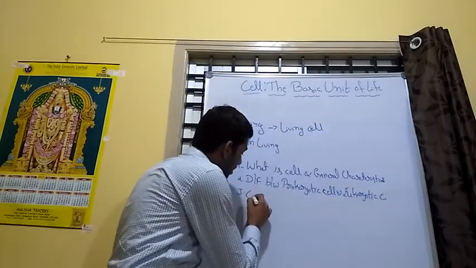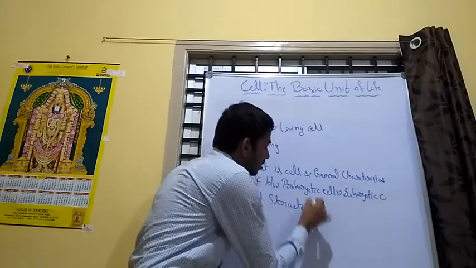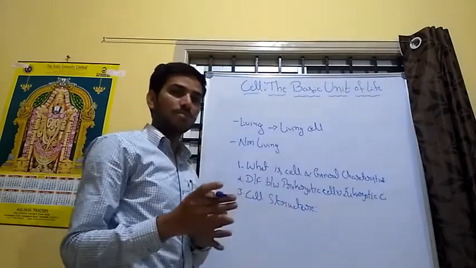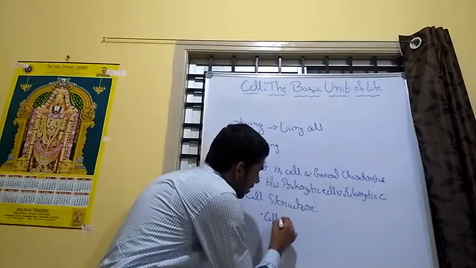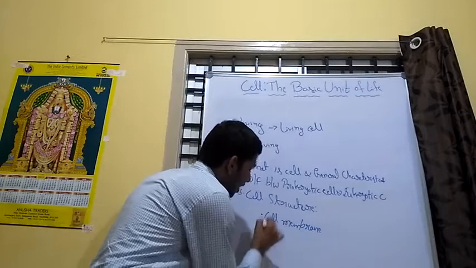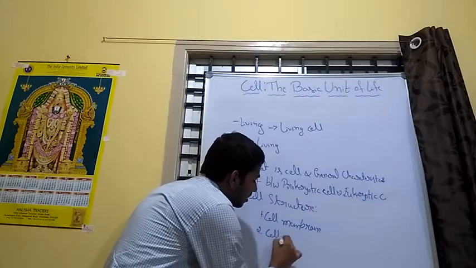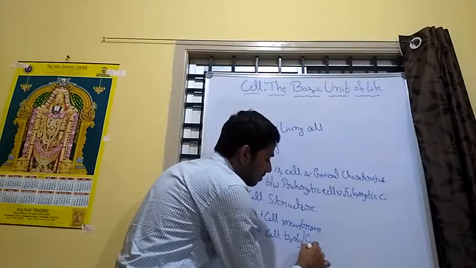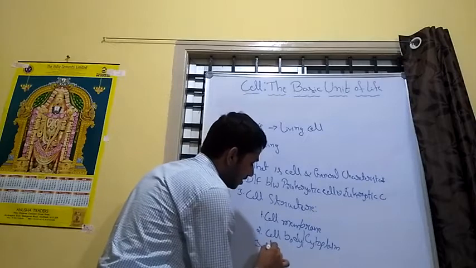For easy understanding of the cell, we study the cell structure in three headings: first, cell membrane; second, cell body or cytoplasm; and third, nucleus.